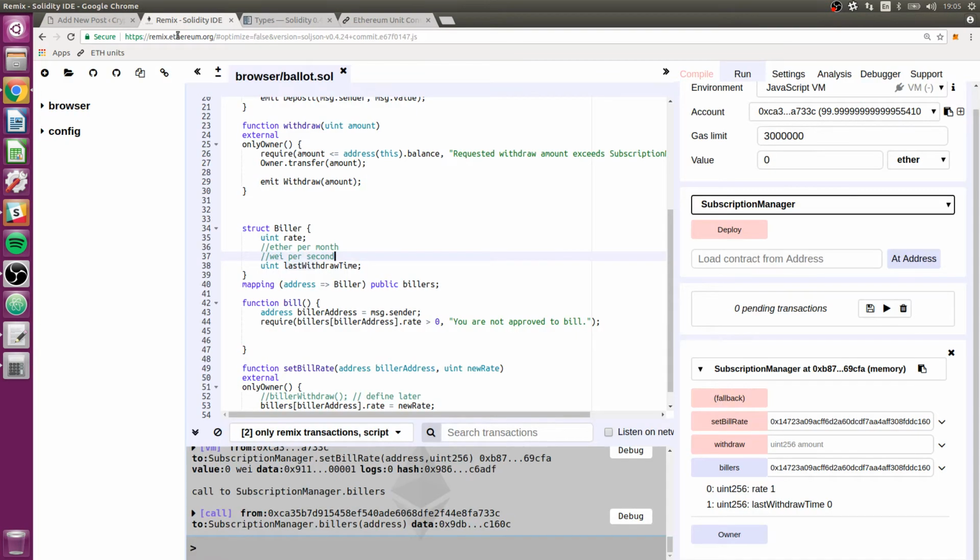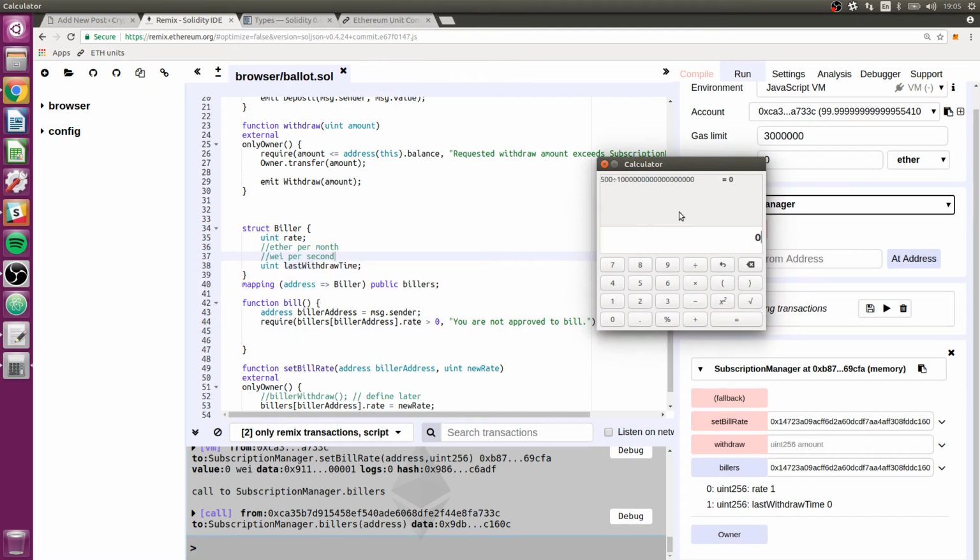So that's not going to work, because you want to be able to... No wait, that's good, because if we put a large amount of wei per second, that's still going to equal a small amount of value per second. That actually gives us a high degree of resolution.